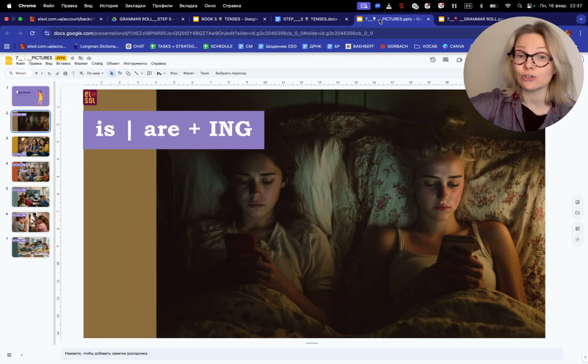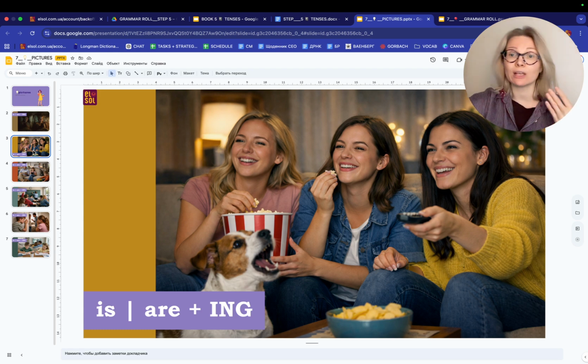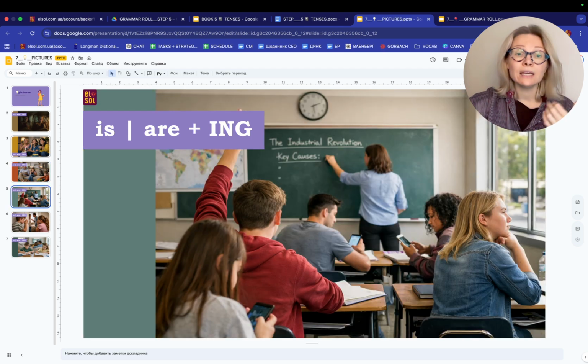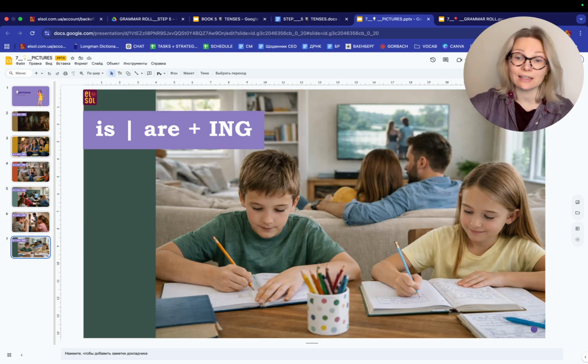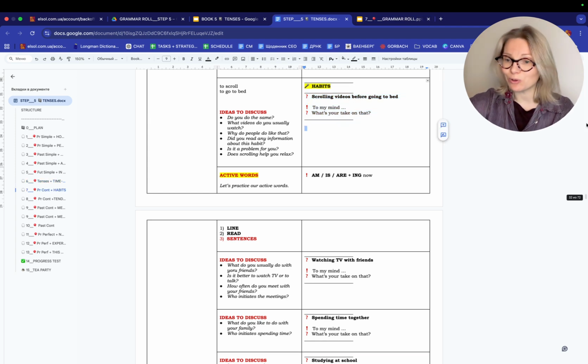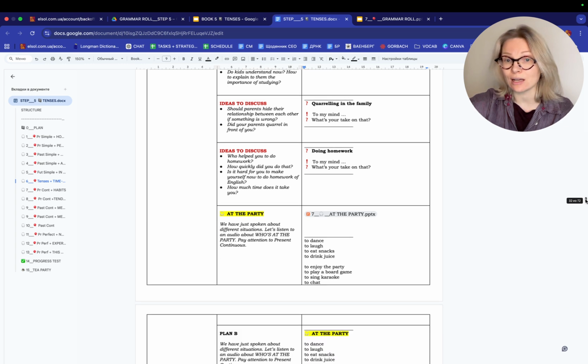Then another picture, and step by step, another picture will be about watching TV, then spending time together with friends, then they will be doing something at home, then there will be something in the class. They are going to discuss different students. Then about quarrels, and after that, doing homework. So you have more than enough, so no worries about that. So you have all these situations here, also ideas to discuss if you're talking about general information.